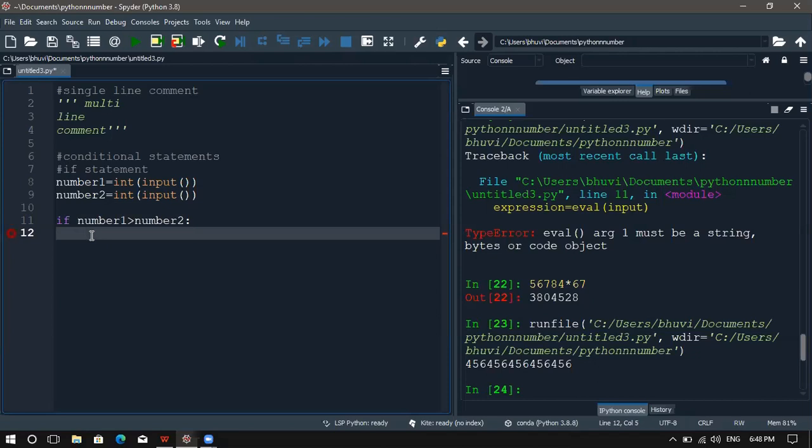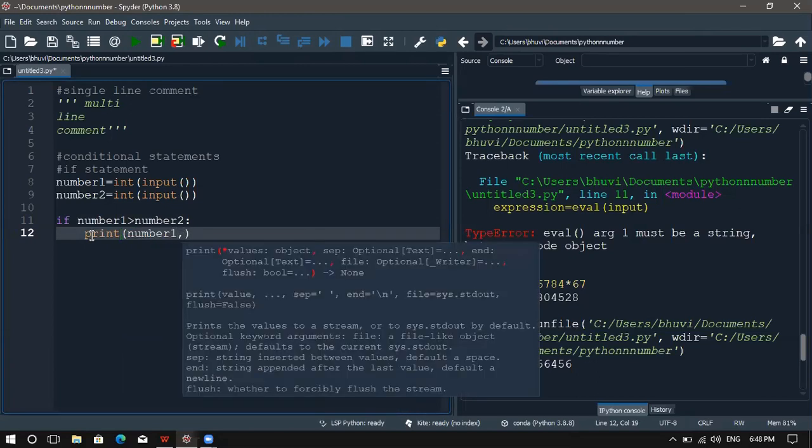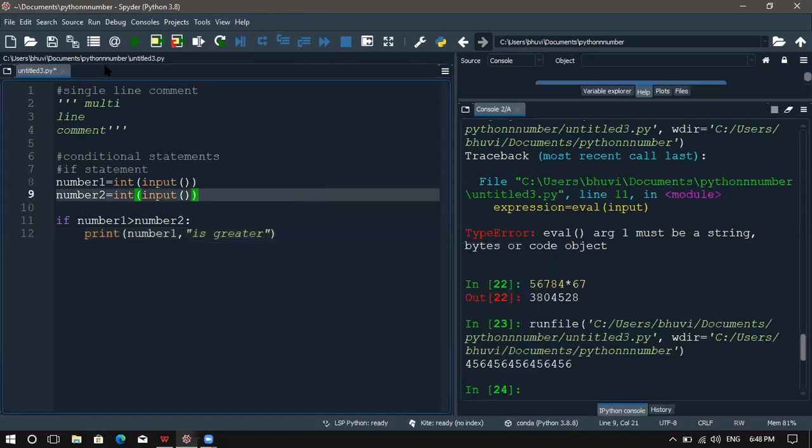So if number1 is greater than number2, I'm asking it to print "number 1 is greater".